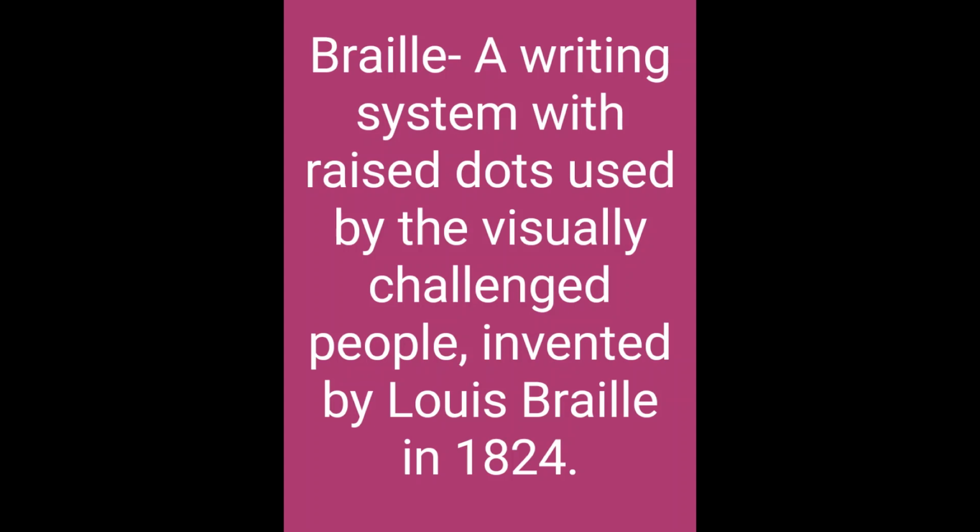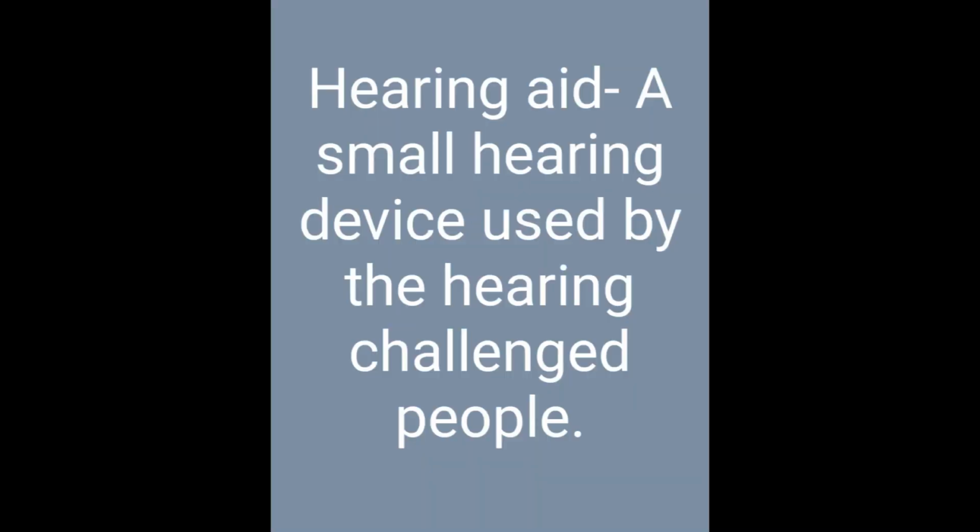They move their fingers on these raised dots, which enables them to read a particular thing. Then the second definition, hearing aid. It is a small hearing device that is used by the people who are not able to hear. They wear it inside their ears.